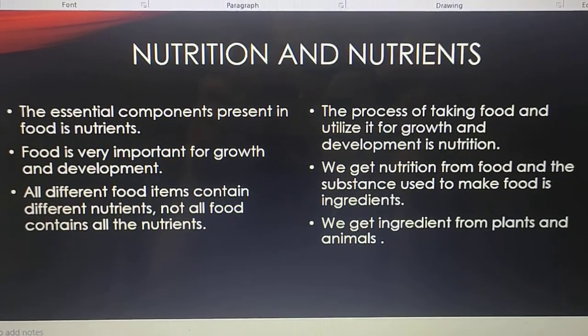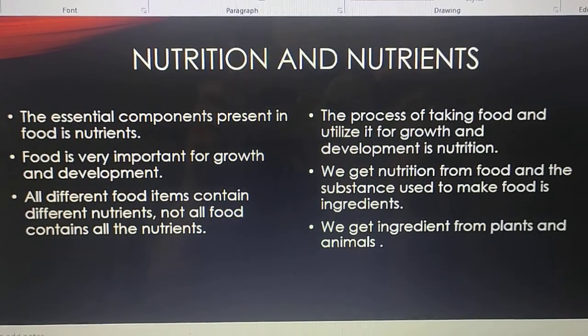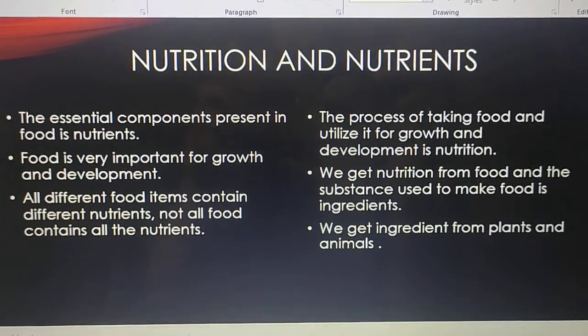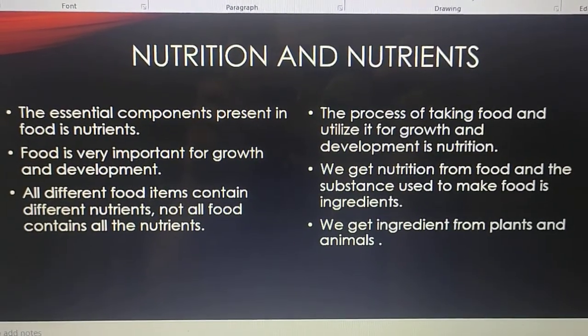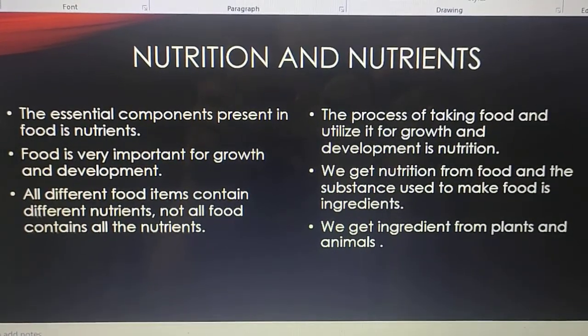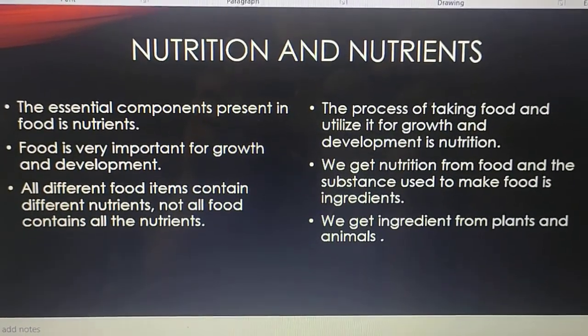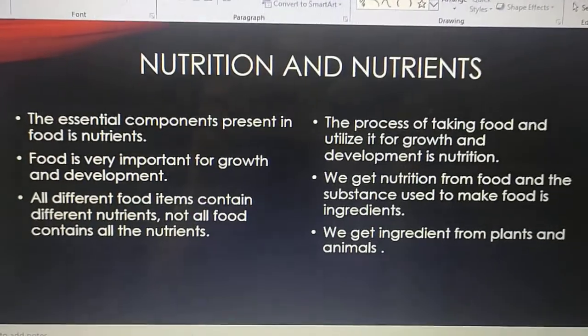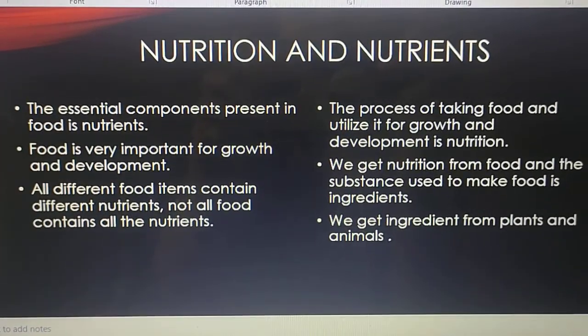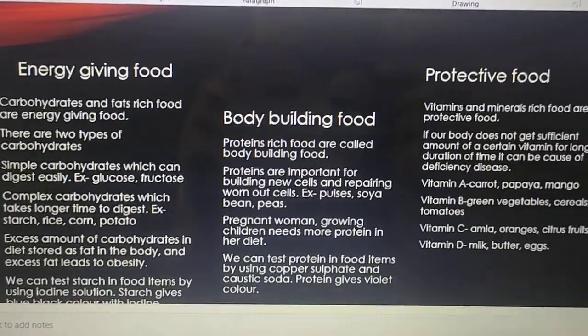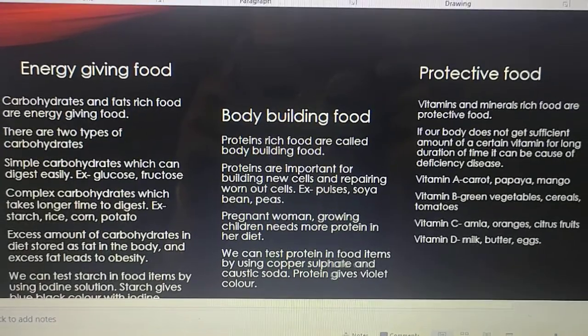Leaves, fruits, vegetables and flour, different flour, different material which we are using to make food items.